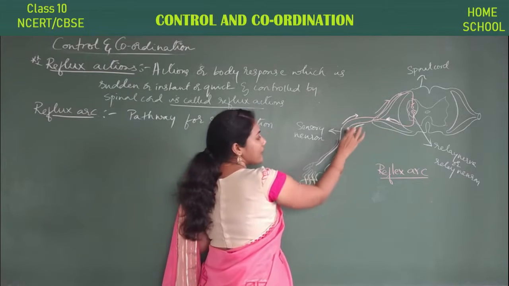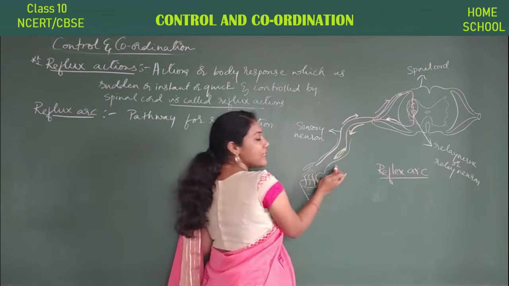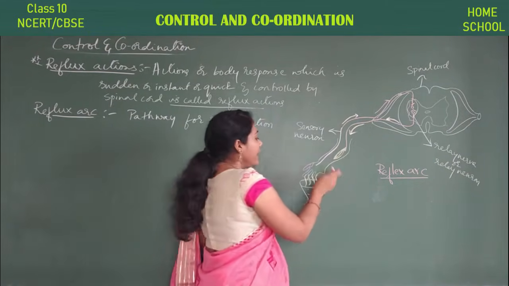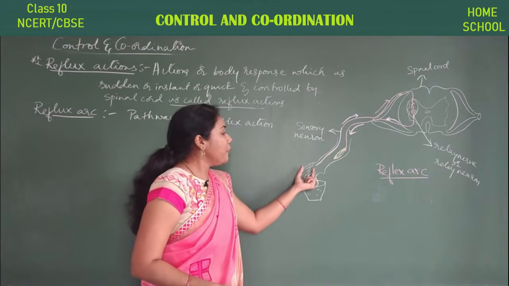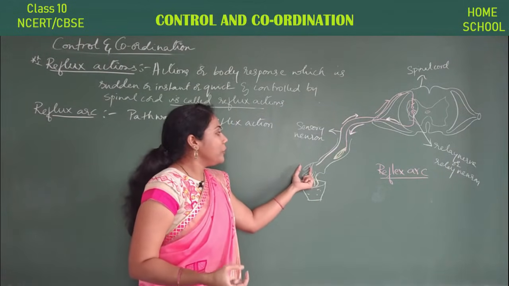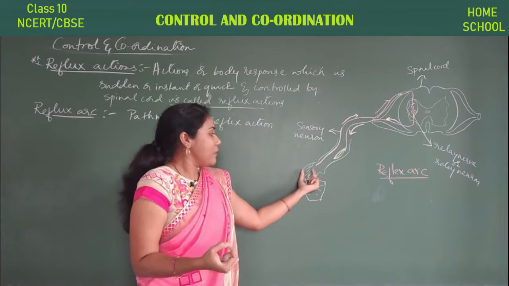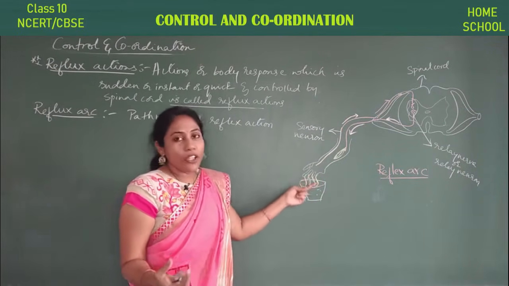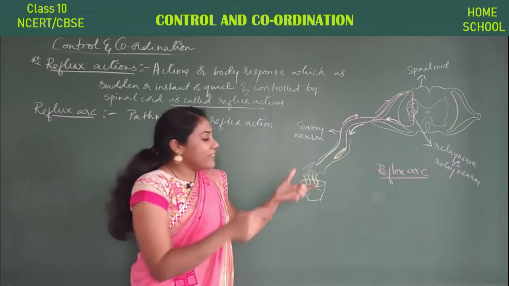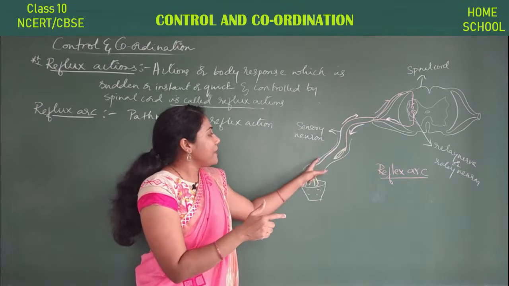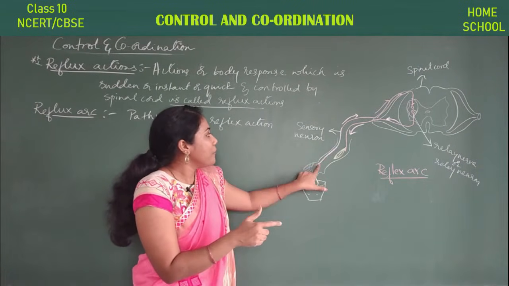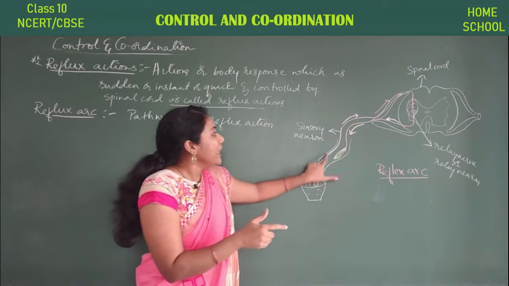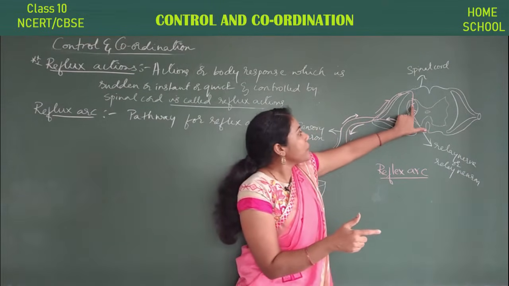The arrow mark is coming downwards. That means information is passing downwards. Say this sensation you felt, the hotness of the vapors, you felt with the help of stimuli. This is what we call stimuli, and chemicals would have been created in the receptors, and these receptors have passed the information to the sensory neuron, and it is taking that information to the spinal cord.